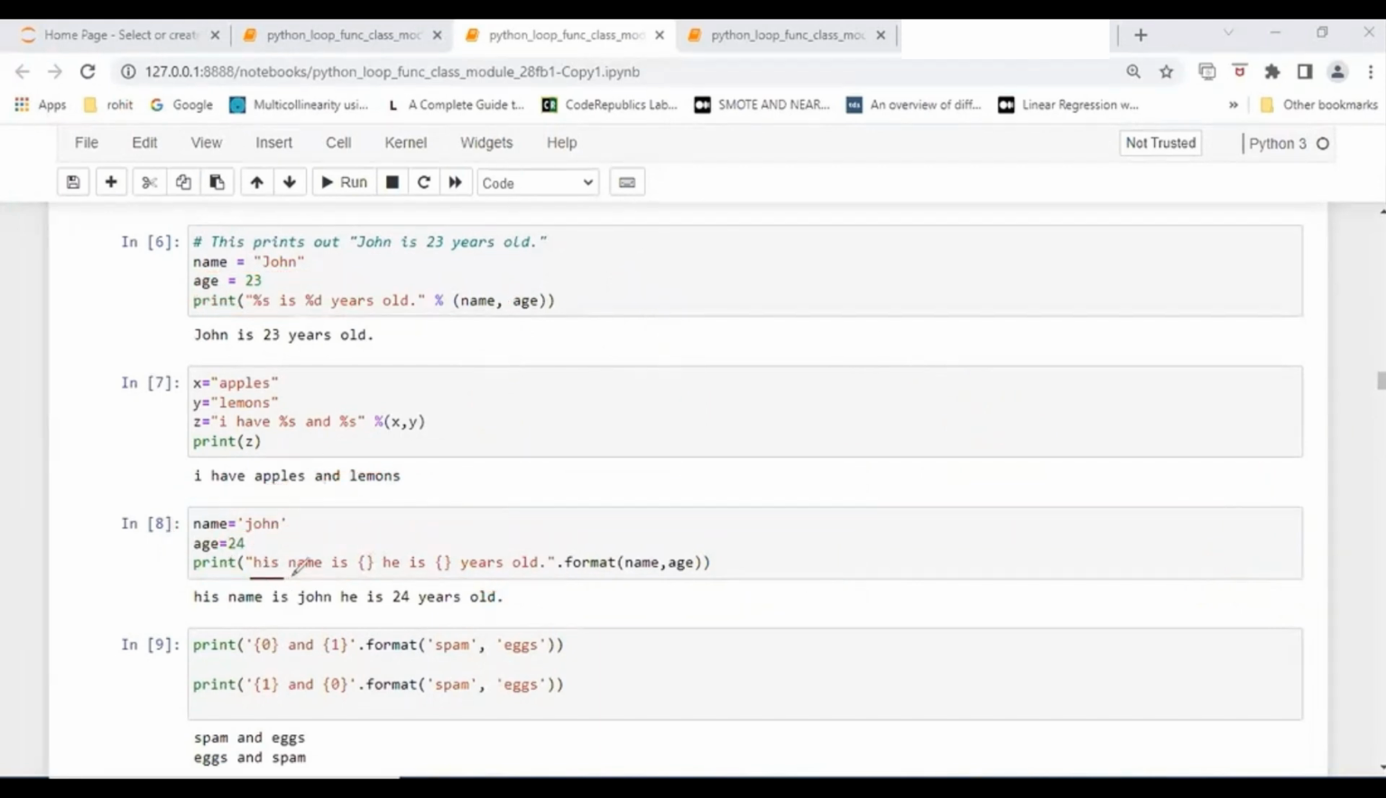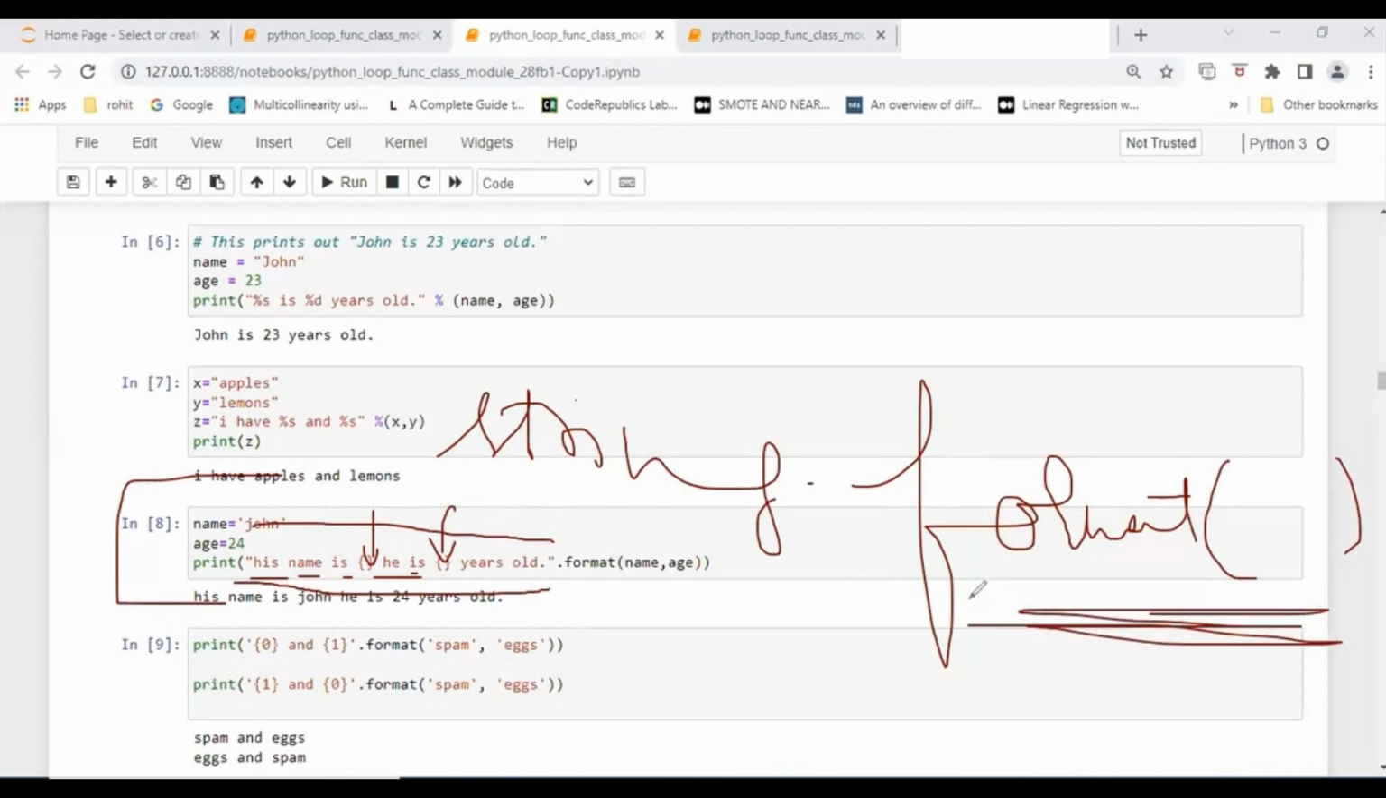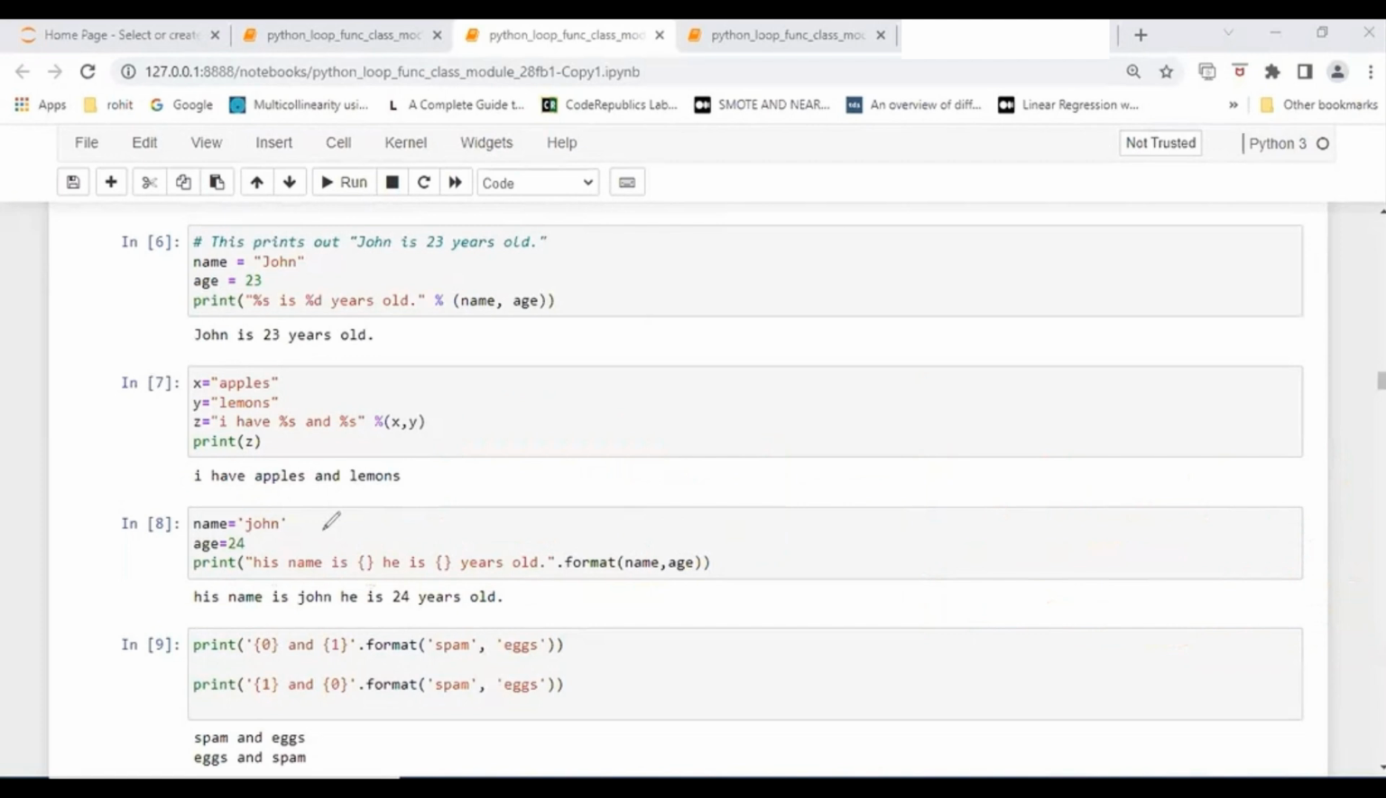How? His name is placeholder 1. He is placeholder 2. This type of framing of a sentence, I will call string dot format. This is string dot format in Python, which will take one sentence as a string in double quotes, then the dot format method. And inside the format, one has to give variable 1 and variable 2. So here we had given variable 1 and variable 2.